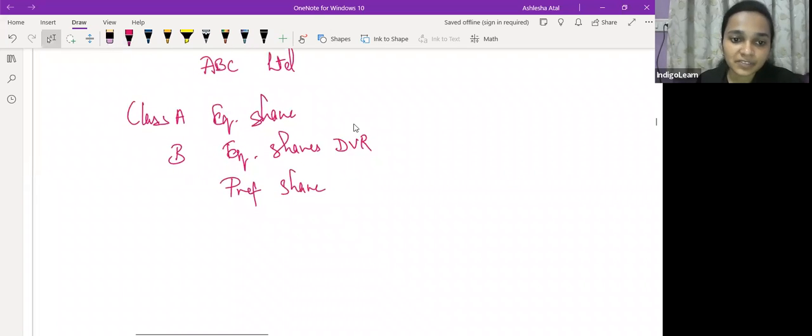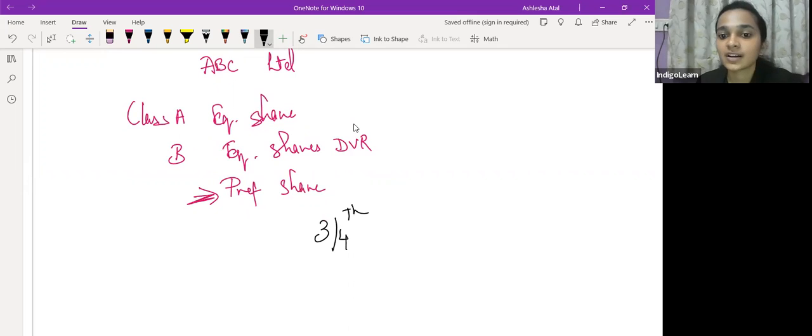अभी say company vary कर रही है rights of these preference shareholders. They are bringing some changes in the rights which these preference shareholders have. So इसके लिए क्या करना पड़ेगा? Preference shareholders के at least 3/4 preference shareholders का consent obtain करना पड़ेगा. And this consent has to be in writing.